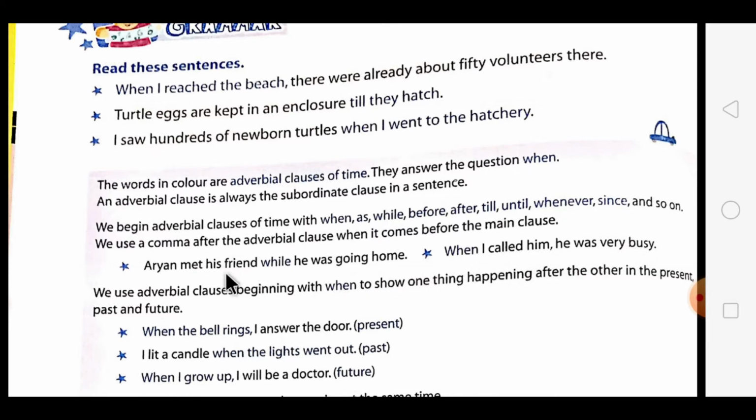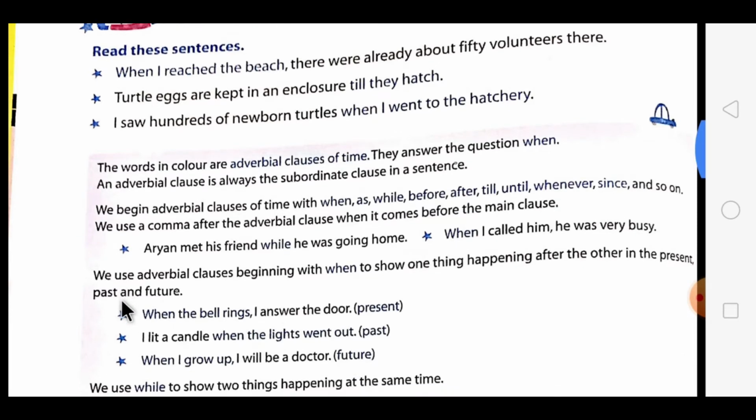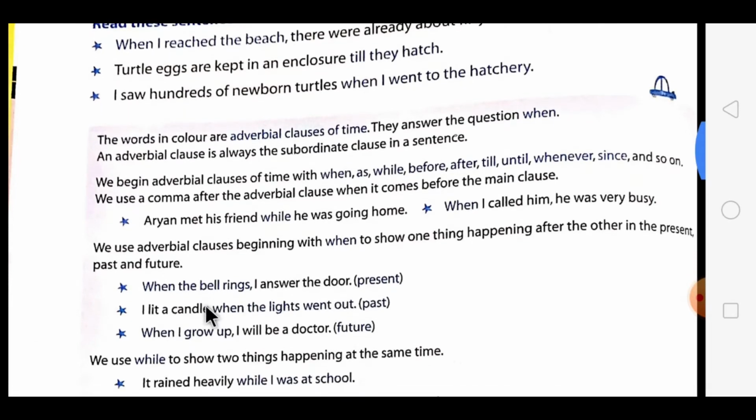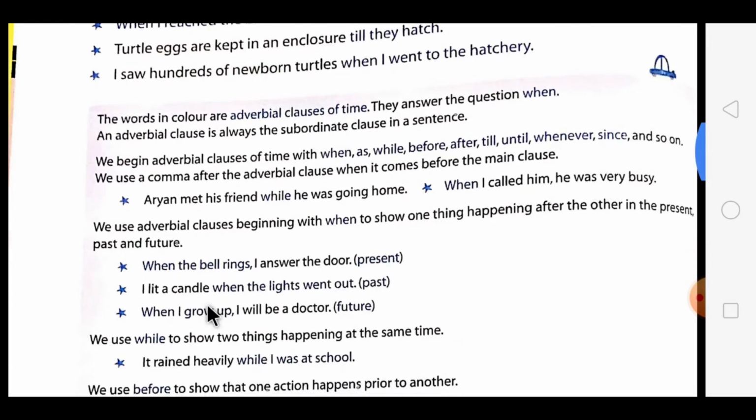Now students, in the first example, the main clause is at the start and then the adverbial clause begins, so there is no need to put a comma in between. But when it comes before the main clause, as in the second example, we have to separate it with a comma. Then next, we use adverbial clauses beginning with when to show one thing happening after the other in the present, past or future. In all these three tenses, we use this adverbial clause to show one thing happening after the other.